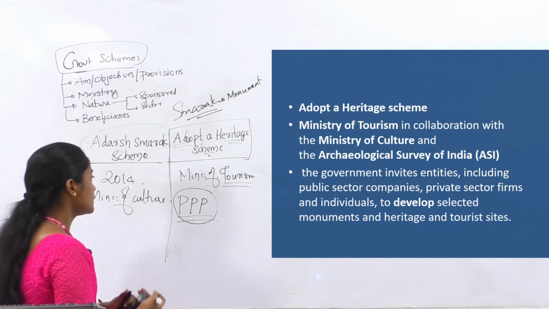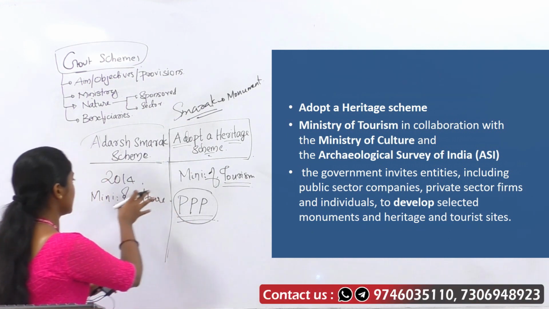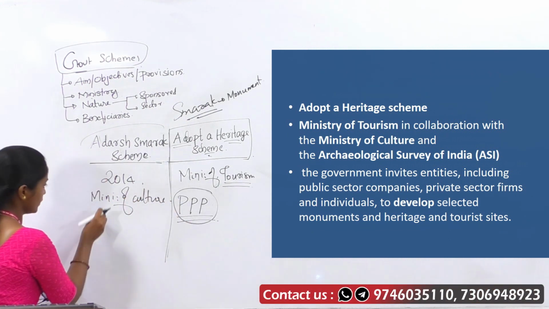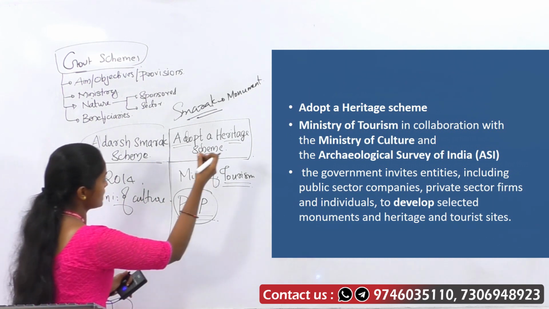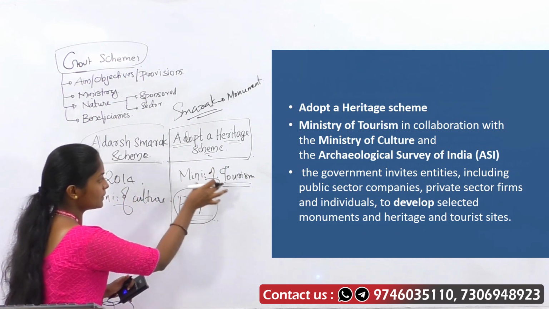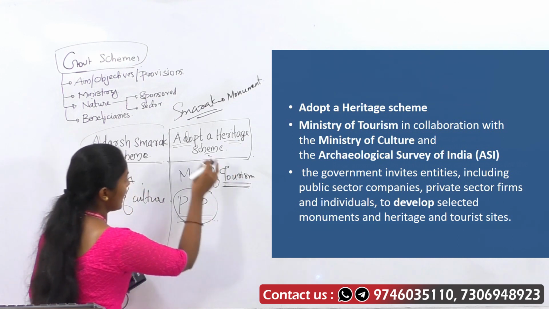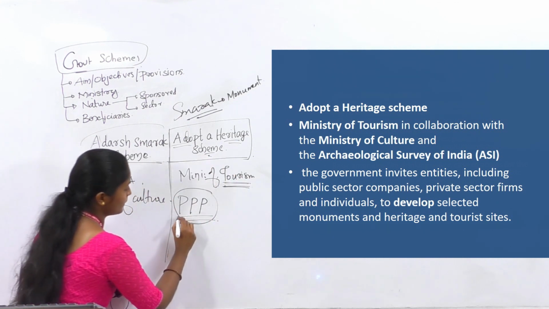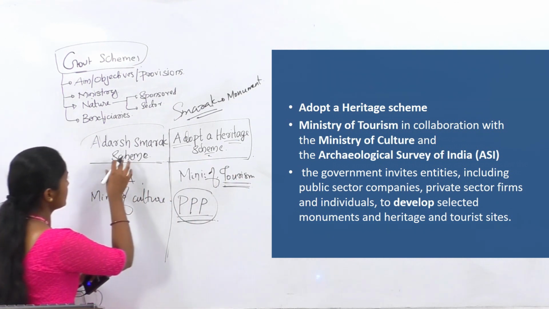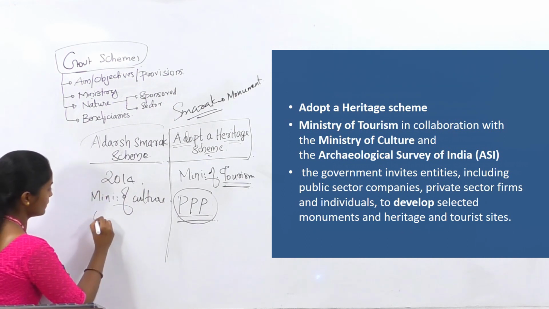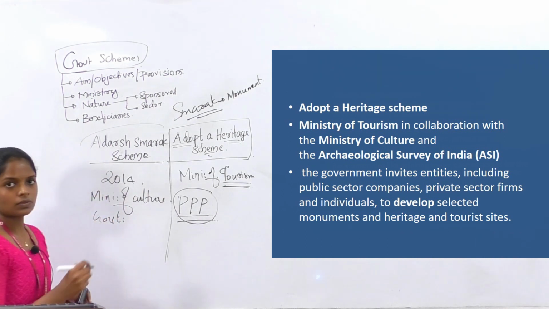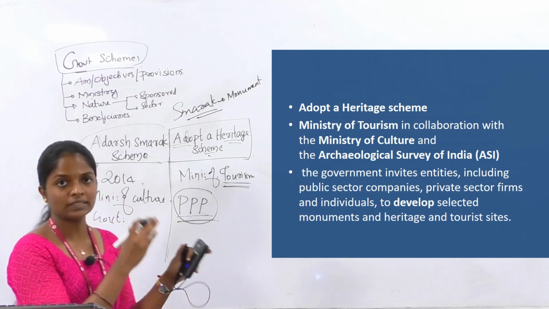The major difference is in the ministry involved: Ministry of Culture for Adarsh Smarak, but in the case of Adopt a Heritage Scheme the major ministry is the Ministry of Tourism, and it is implemented through a public-private partnership mode, but in the case of Adarsh Smarak scheme, it is implemented by the government. So these are the major differences between these schemes.